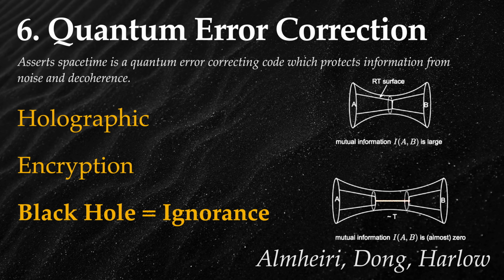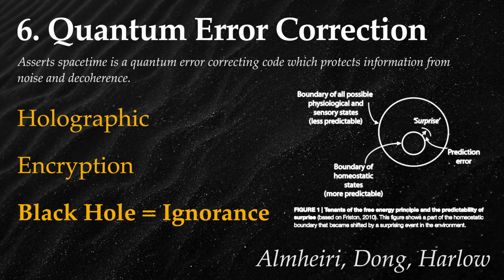The concepts of holography and error correction offer insights that transcend specific physical domains, suggesting broader applications. I'm reminded of Karl Friston's free energy principle, which could be boiled down to error-correcting predictions. Maybe we're ultimately just beta testers in a game.